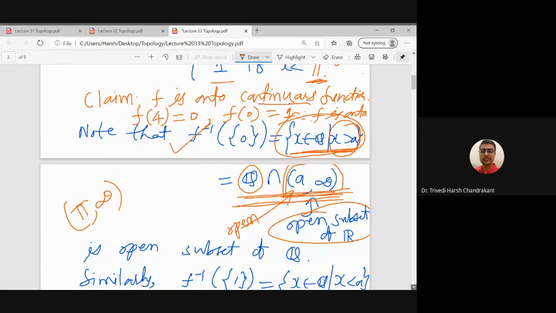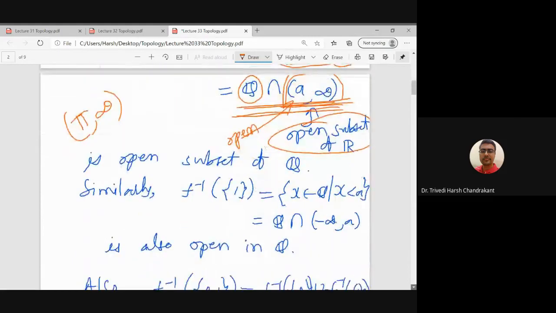The same way we can show that f inverse of 1 is also open, because what is f inverse of 1? So x such that f(x) is 1. X such that f(x) is 1 are the rational numbers which are less than pi. So that is nothing but Q intersection all the numbers less than pi, so it will be minus infinity to pi. And this is again an open set.